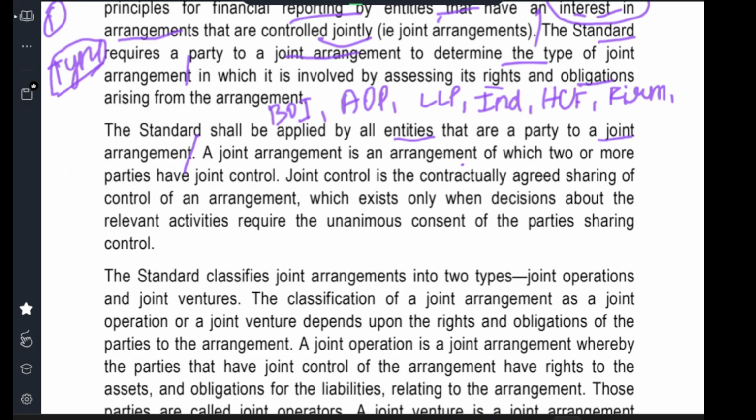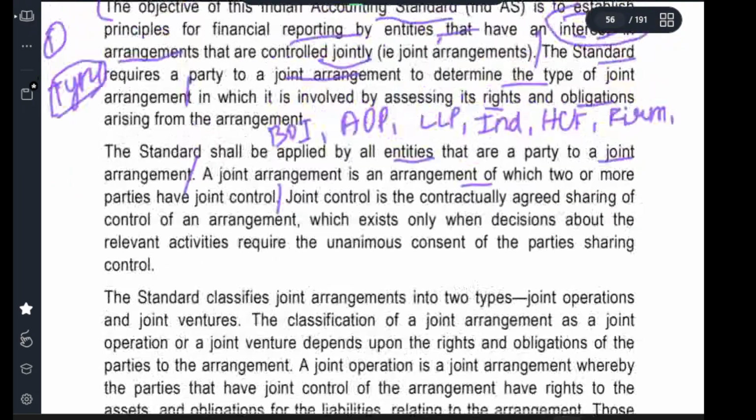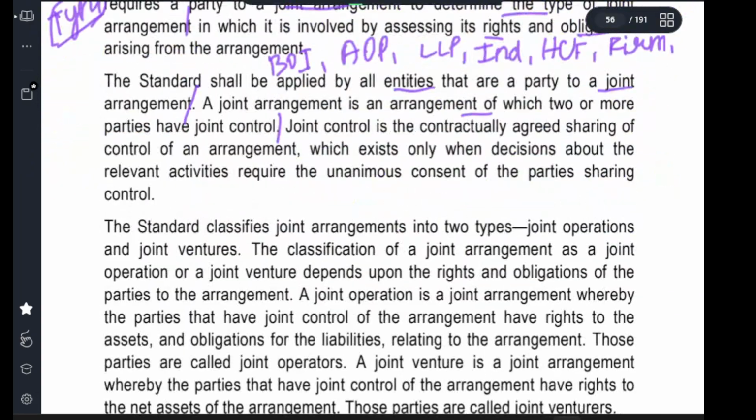Joint arrangement is an arrangement in which two or more parties have joint control. Joint control is the contractually agreed sharing of control of an arrangement, which exists only when decisions about the relevant activities require the unanimous consent of the parties sharing control.